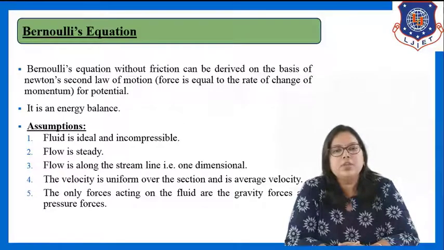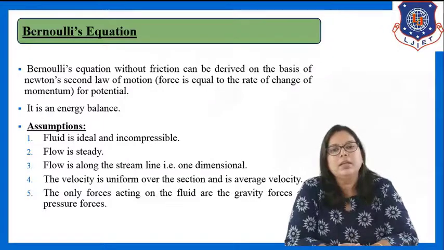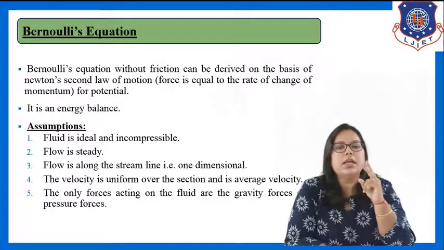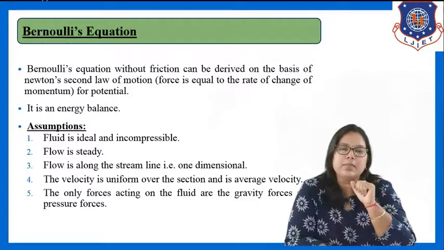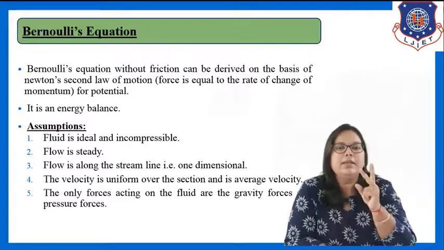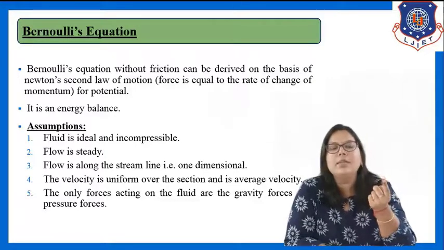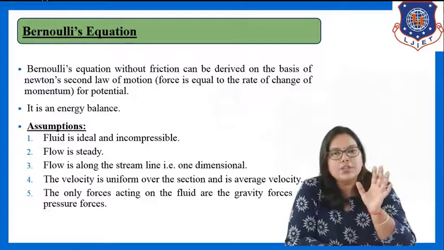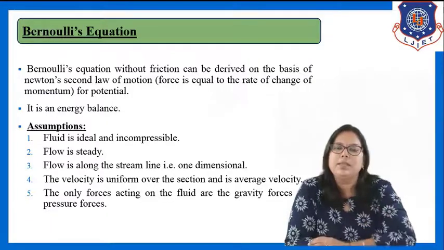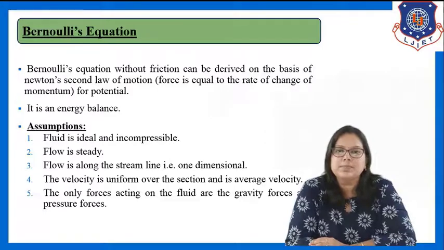Here we are assuming during the derivation that in the whole system only two forces are acting, pressure force and gravity force. So now let us start to derive Bernoulli's equation without friction after applying these assumptions.